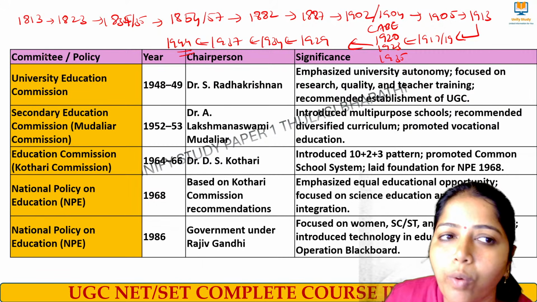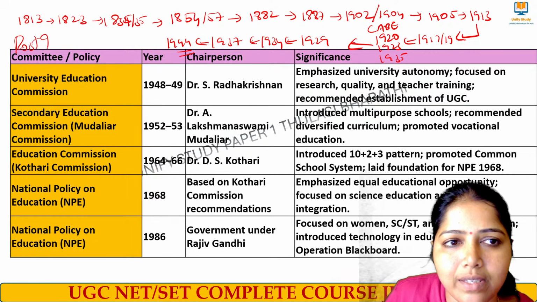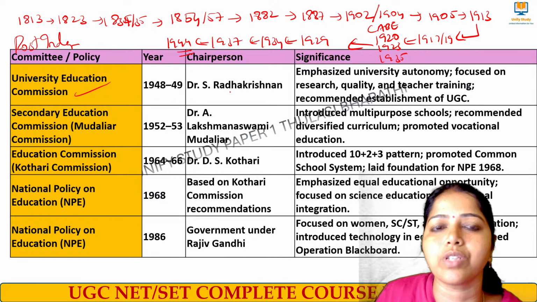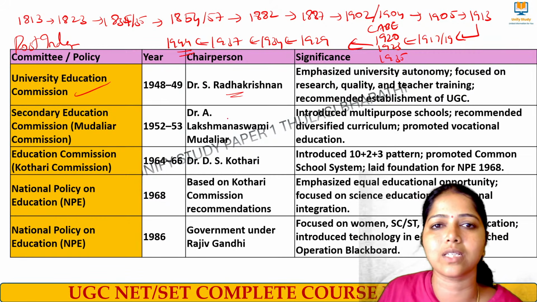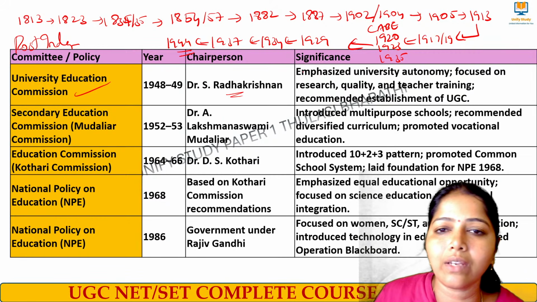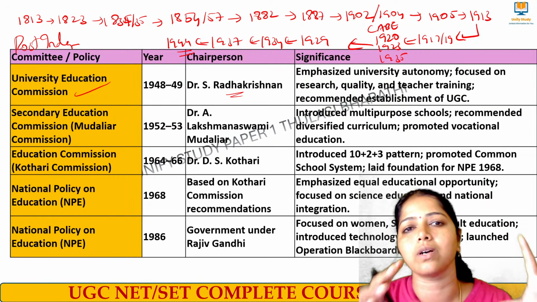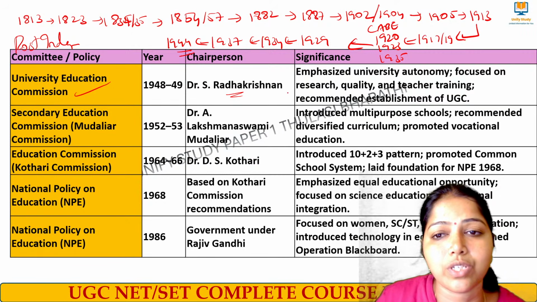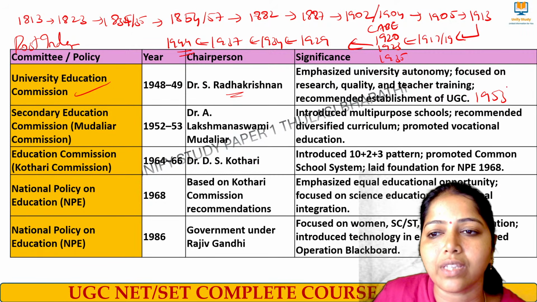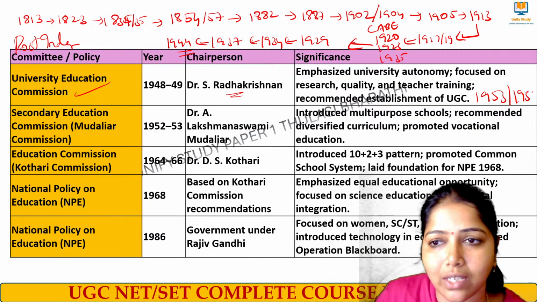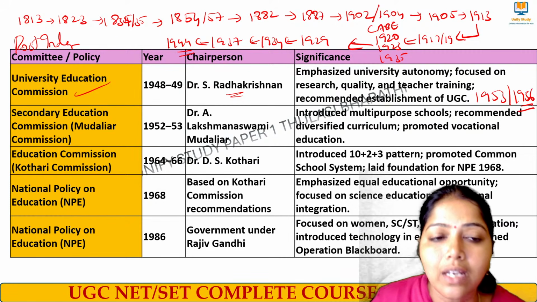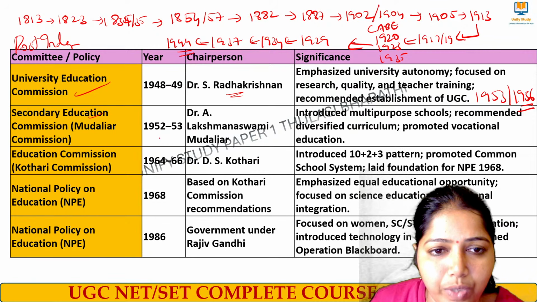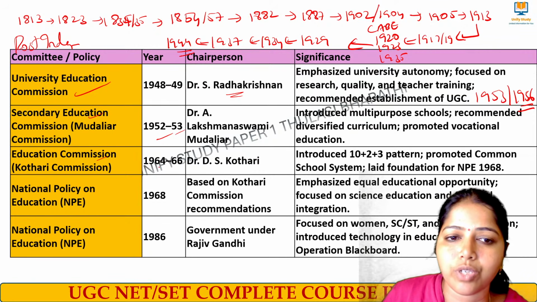Now we come to post independence, after independence. What are all the years here? University Education Commission by Dr. S. Radhakrishnan, 48-49. He focused on university autonomy. Based on his suggestions, UGC was established in 1953, and it got statutory status in 1956. We had Secondary Education Commission, Dr. Lakshmanaswami Mudaliar Commission, 52-53. And then Education Commission, 64-66.